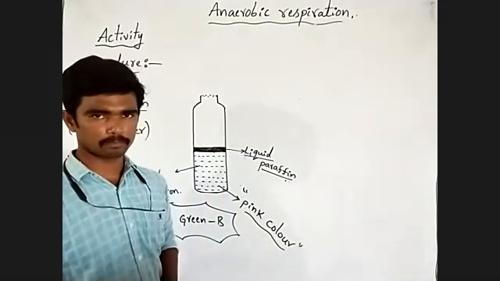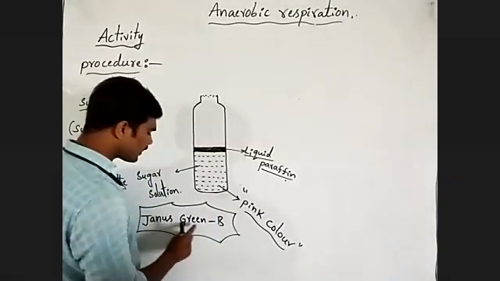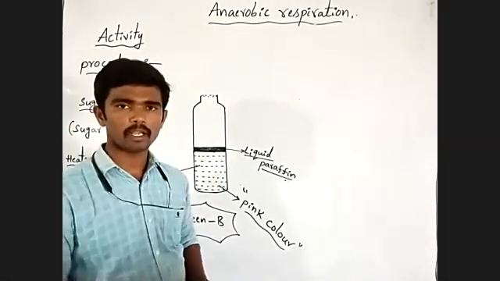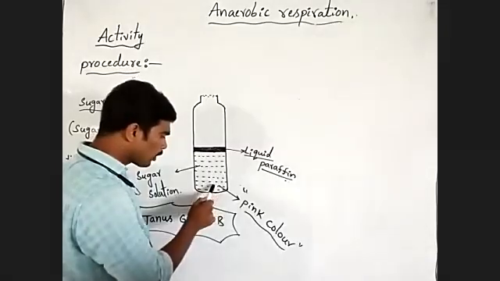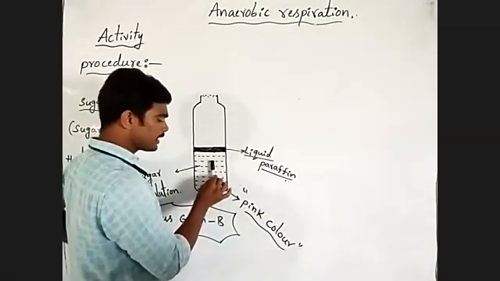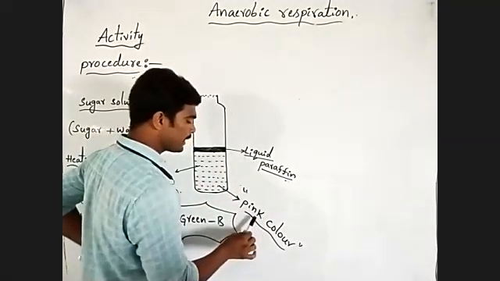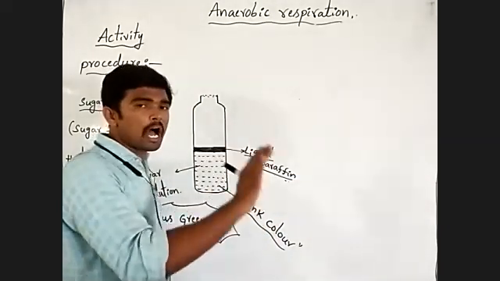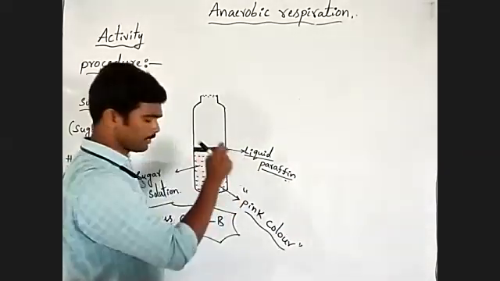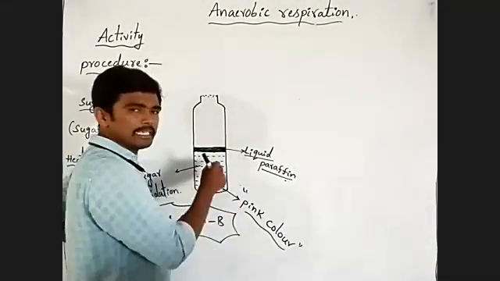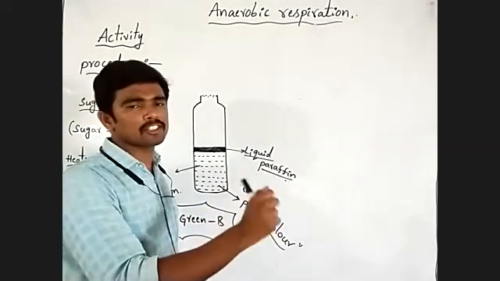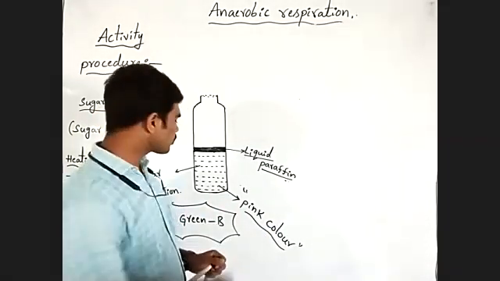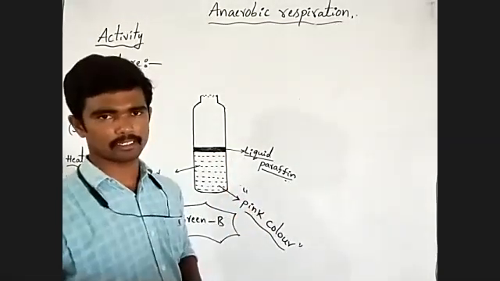When we add the Janus green B solution to sugar solution, what will happen? The entire blue color solution turns into pink color if there is no oxygen in the solution, if there is short supply of oxygen. This is a very important one here.